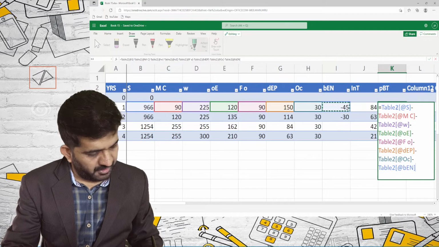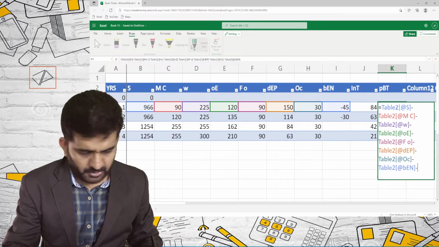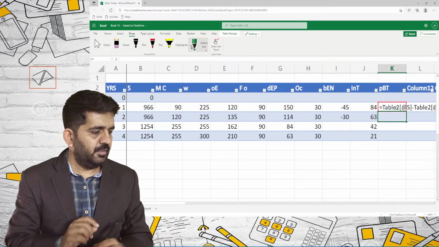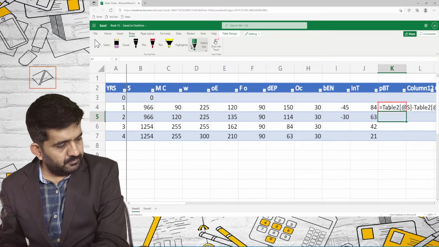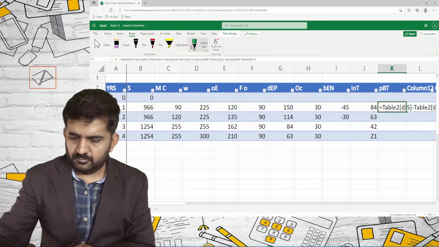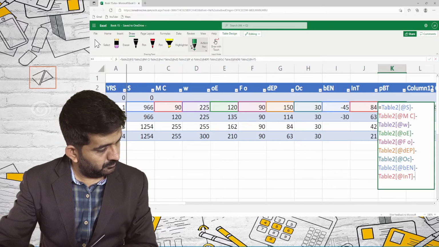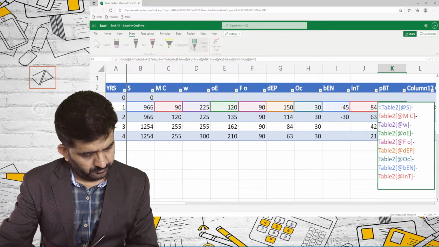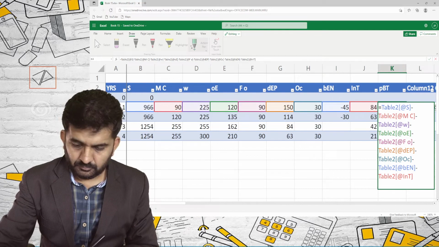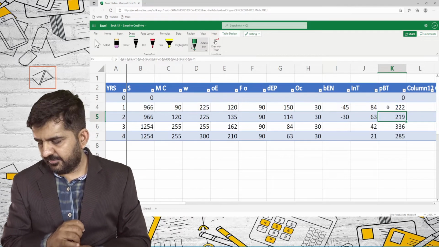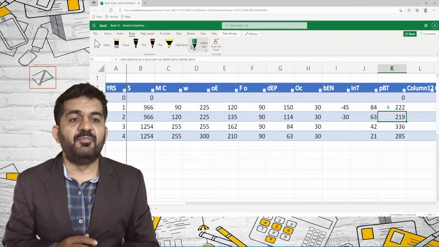As benefit I have taken negative, so I'll be doing minus only. And this is my answer. This will be profit before tax.